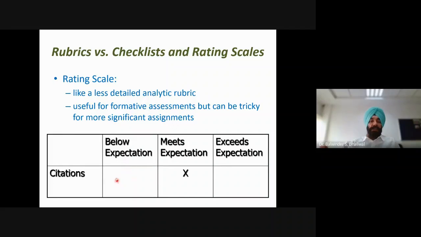In the rating scale, we will not have the description. What is below expectation with respect to citation? We will not have a description. We will just provide the criteria as well as the grade, these different levels. So the evaluator has to use his own knowledge to classify the student work into different levels depending on the provided criteria.